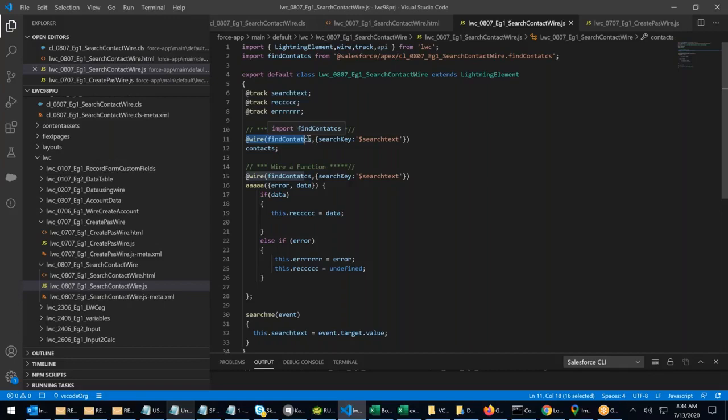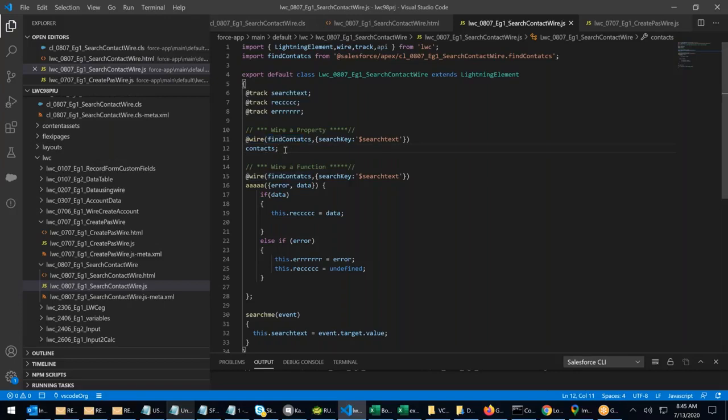Wiring a method. Whenever we wire a method, there are two ways to wire it: wire a function, wire a property, right? Last class, I was showing you wiring a property and wiring a function. Whenever the output result is given to a variable, we call it wiring a property.